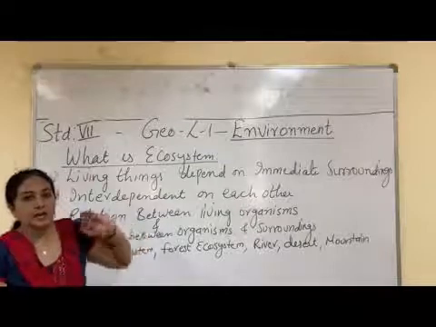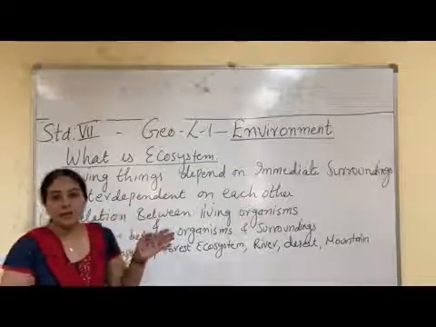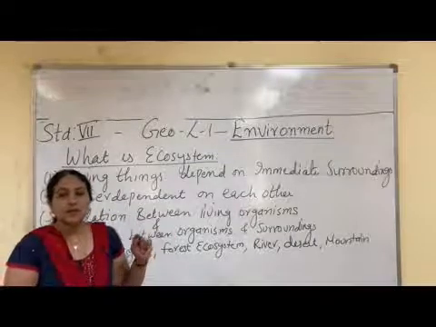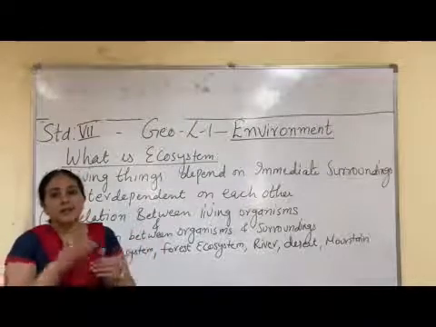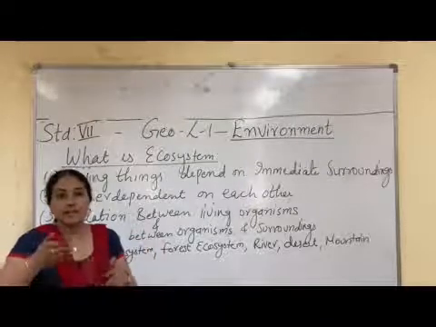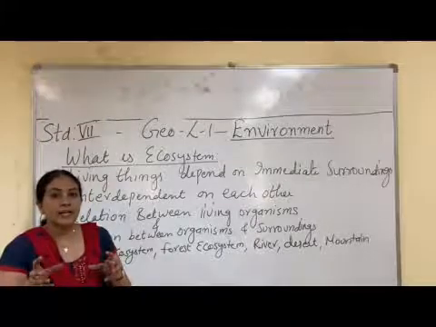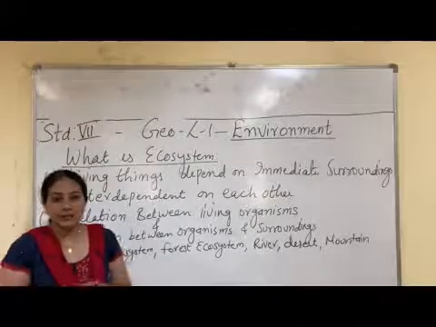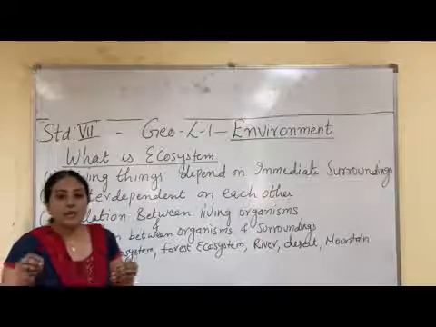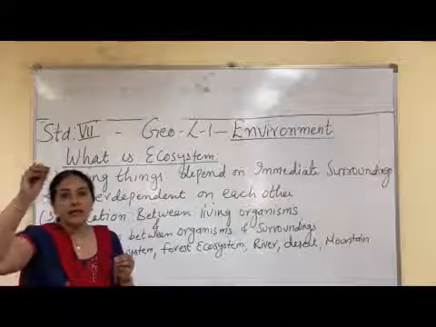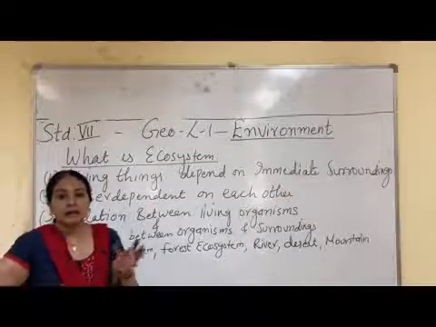Now we as human beings depend on plants and animals. So we are all living things, human beings, plants, animals, all are living things. So living things depend on each other, and we also depend on air, water and soil.